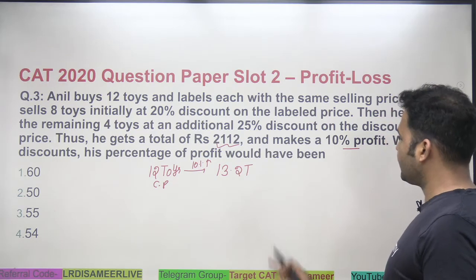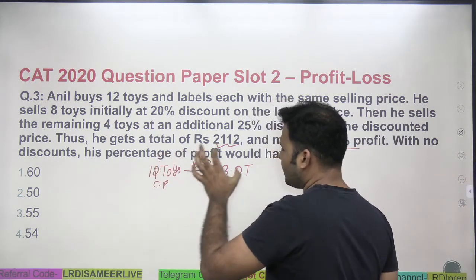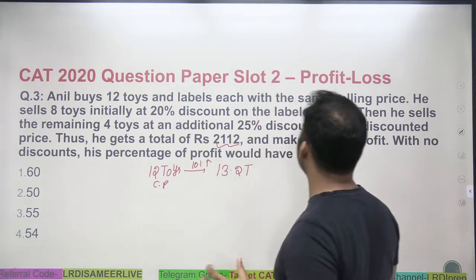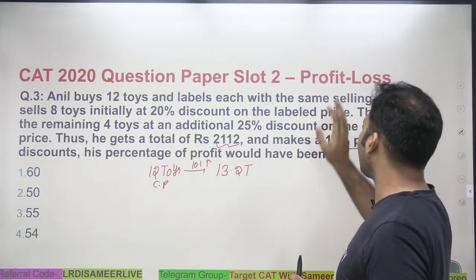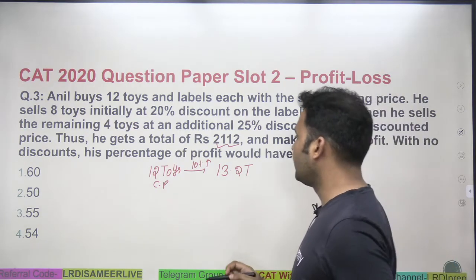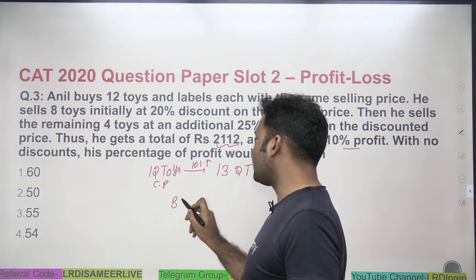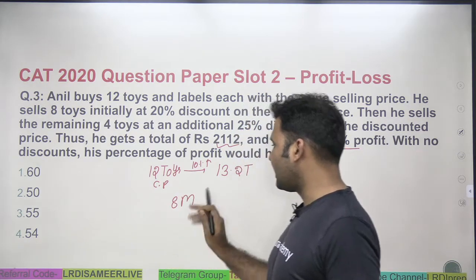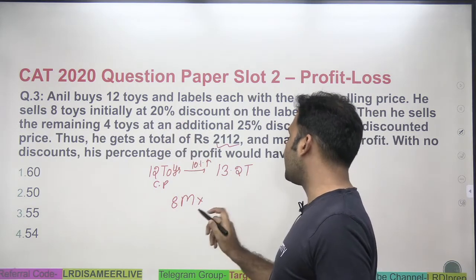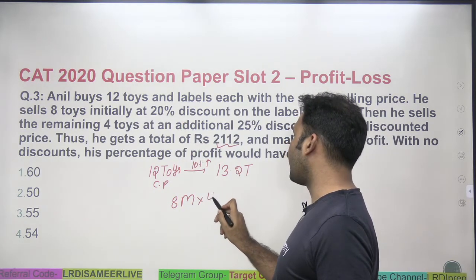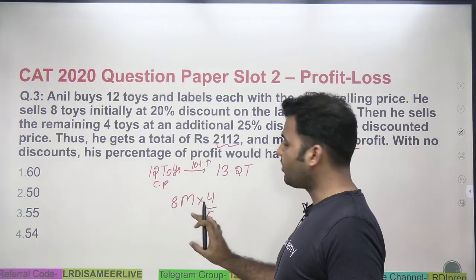Now, that's a final transaction that is coming. That means on the investment of 12 toys, he is getting the cost price of 13.2 toys. Now, he sells 8 toys initially at a 20% discount on whatever the mark price of the product is. So on the 8 toys, let's say M is the mark price, and this person is selling it at a 20% discount. That means he must be selling it at 4 by 5 of the mark price.